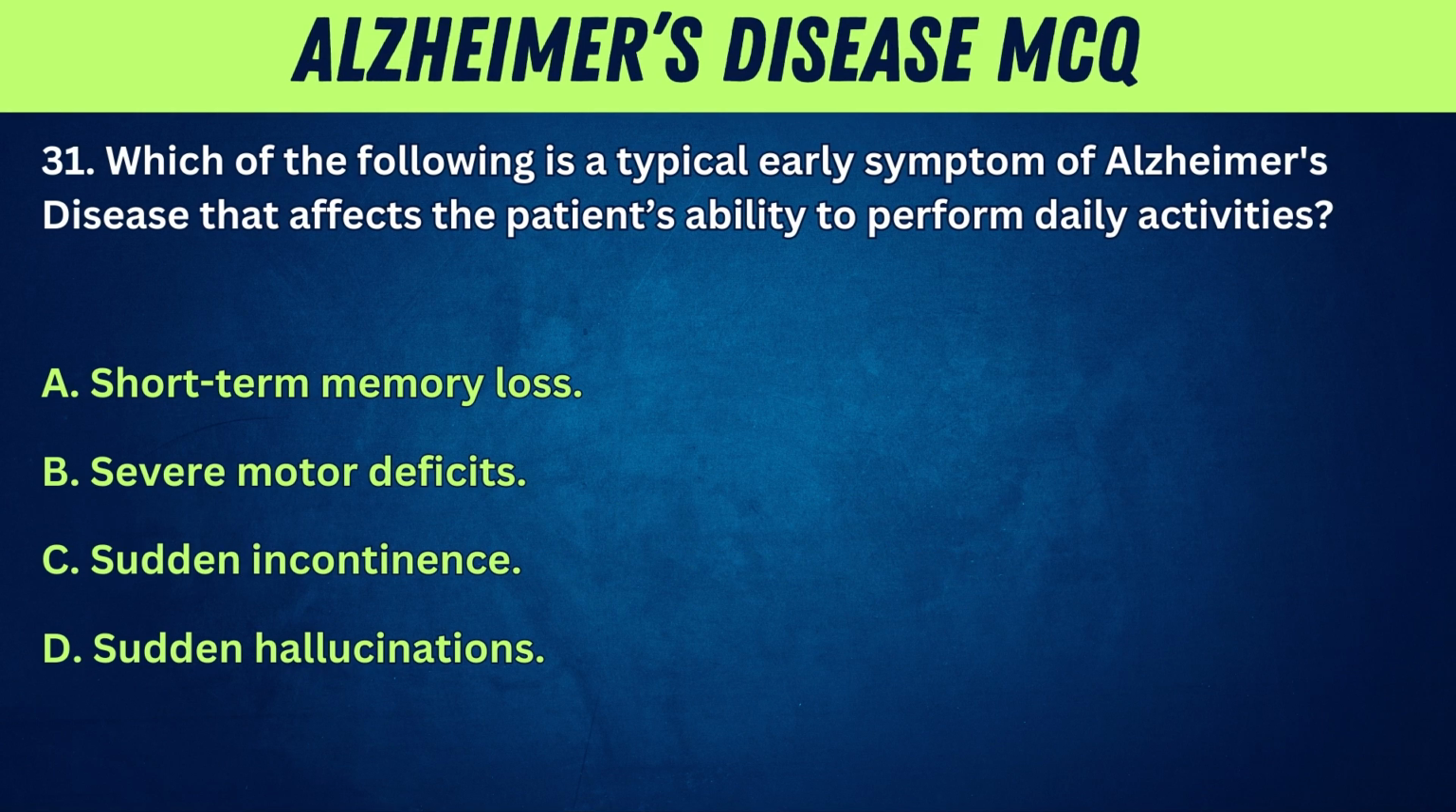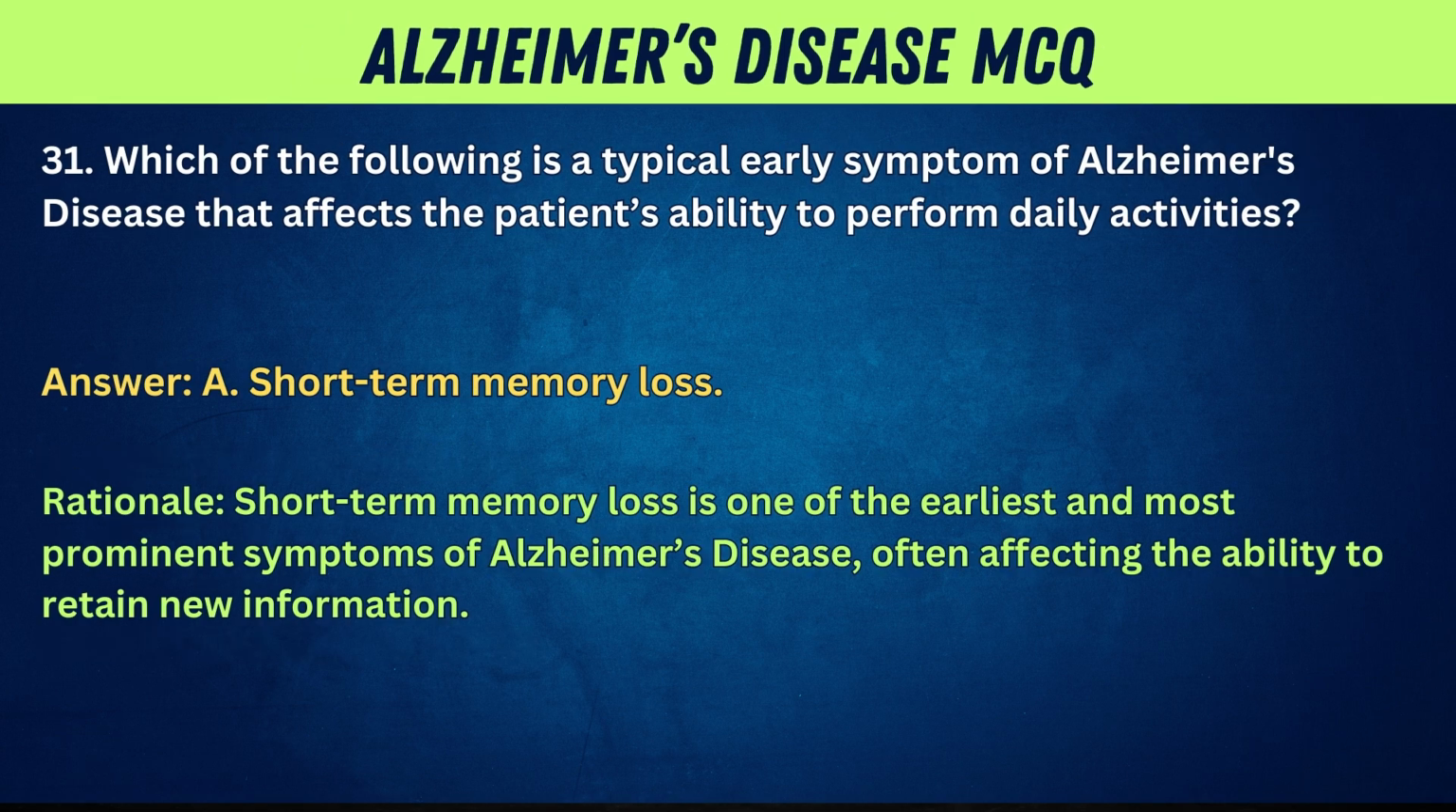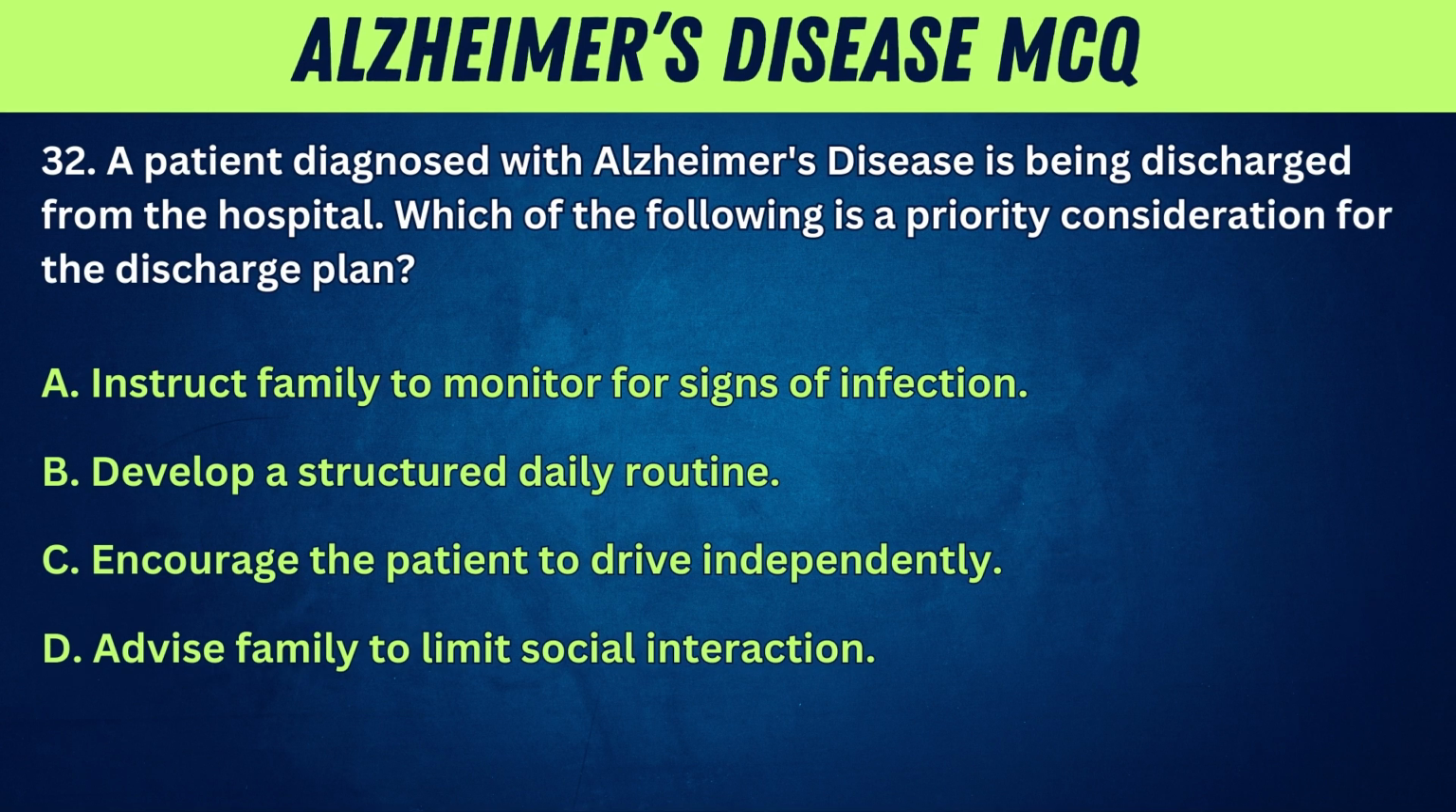31. Which of the following is a typical early symptom of Alzheimer's disease that affects the patient's ability to perform daily activities? A. Short-term memory loss. B. Severe motor deficits. C. Sudden incontinence. D. Sudden hallucinations. Answer. A. Short-term memory loss. Rationale. Short-term memory loss is one of the earliest and most prominent symptoms of Alzheimer's disease, often affecting the ability to retain new information.